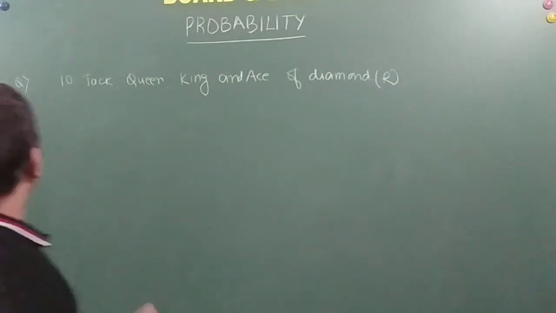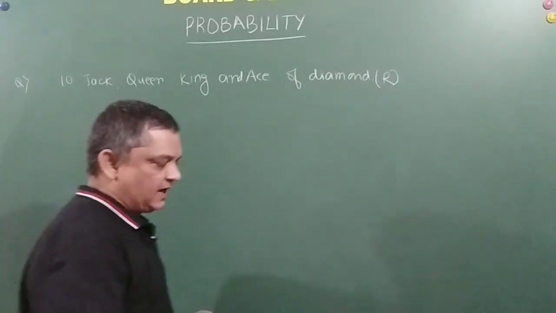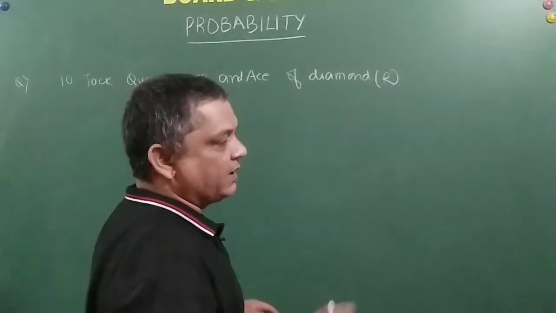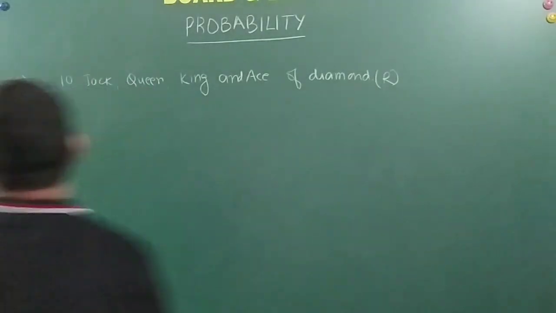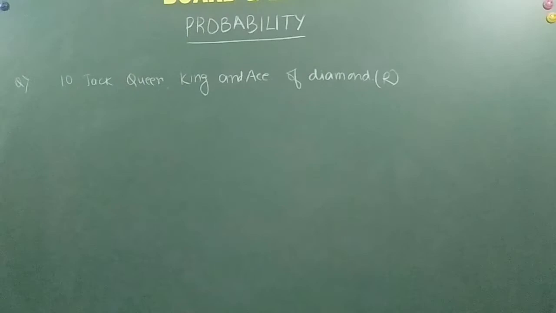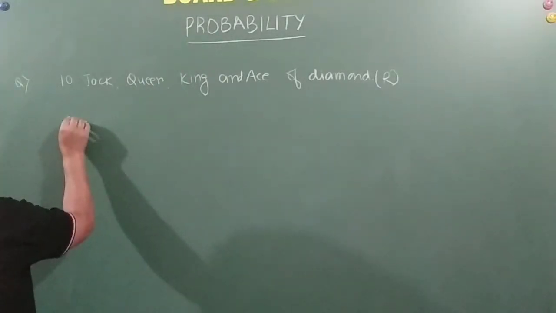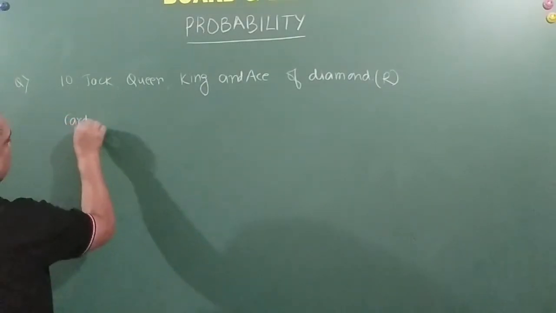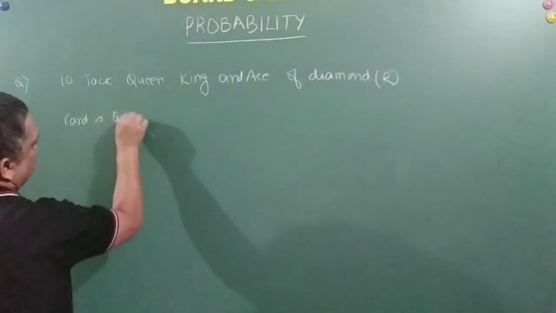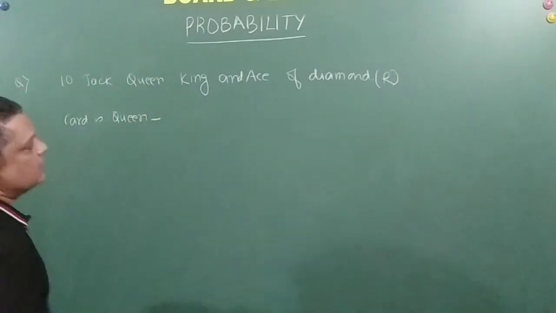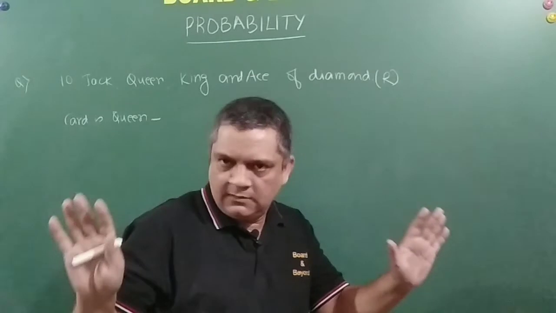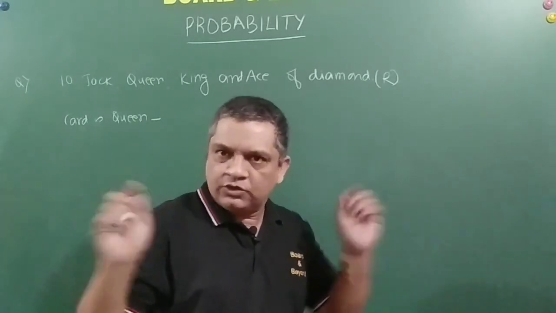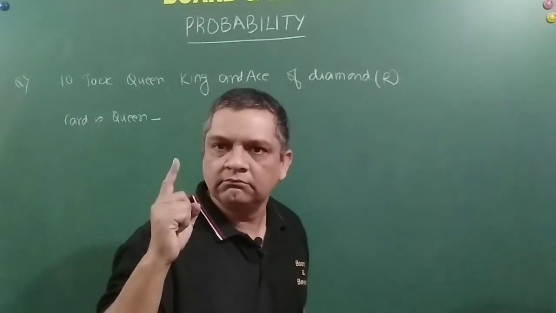One card is picked up at random. That means we don't know which card I am going to pick up, but I take out one card at random from here. What is the probability that the card is the queen? Friends, I have only one queen in those 5 cards, so my winning is only one.